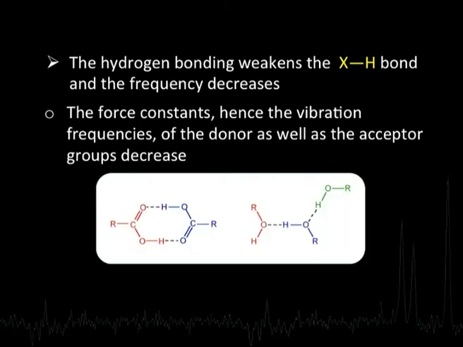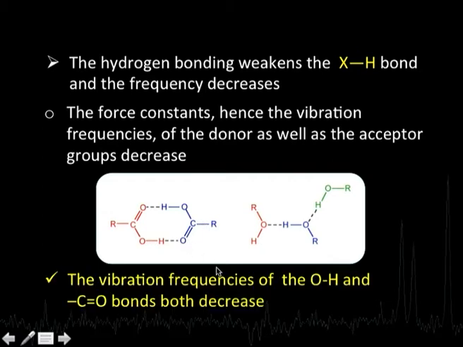Let us look at this example here. This is a typical example of dimerization of an acid. This is the donor OH and this is an acceptor O. The carbonyl group frequency will decrease, and so would the frequency of this OH. OH will decrease, CO will also decrease. So, that is the consequence of hydrogen bonding.